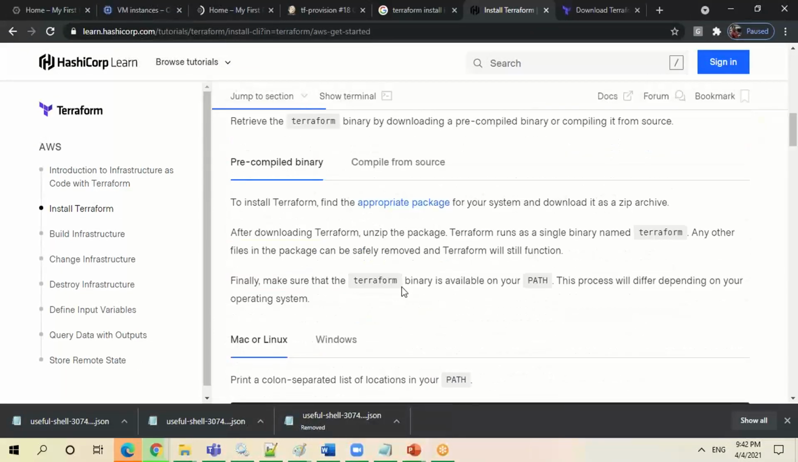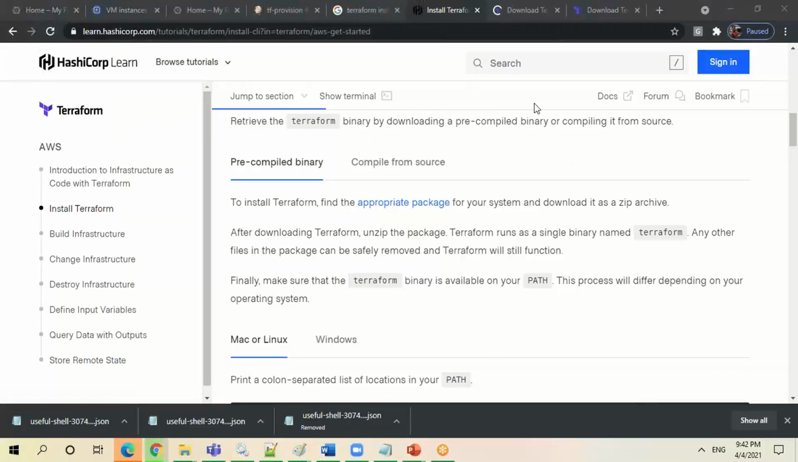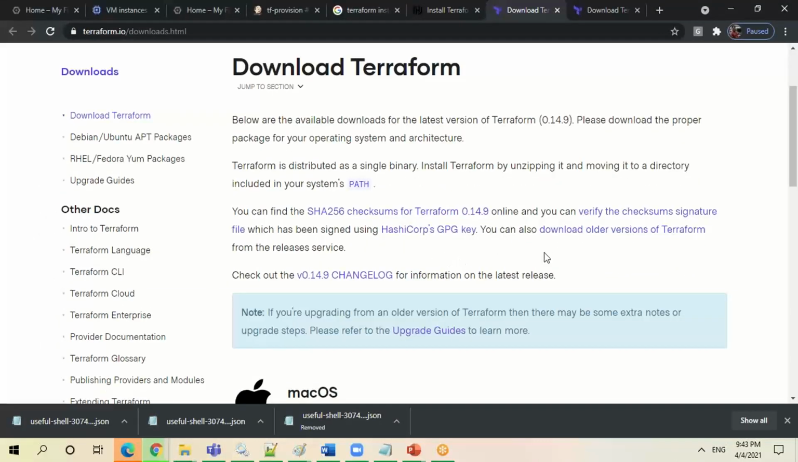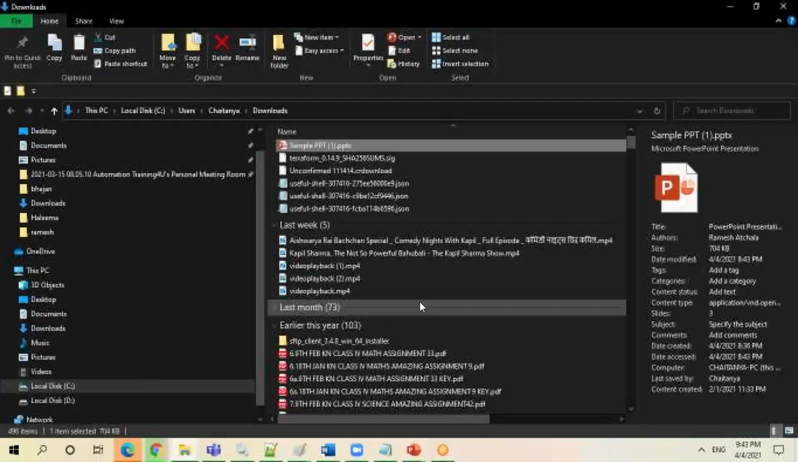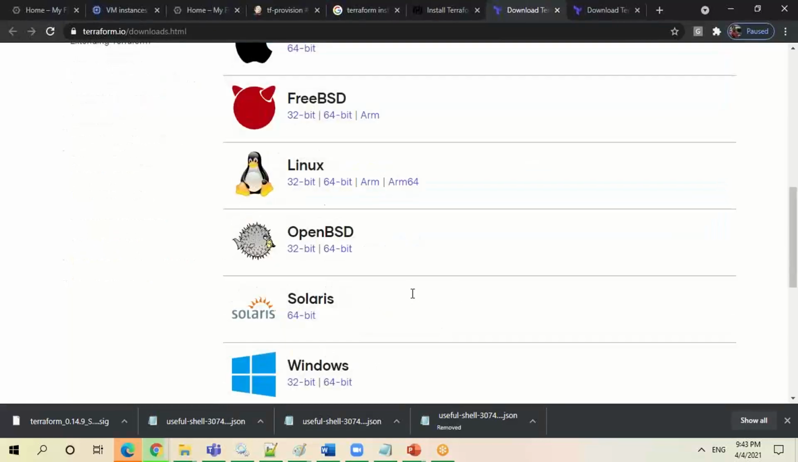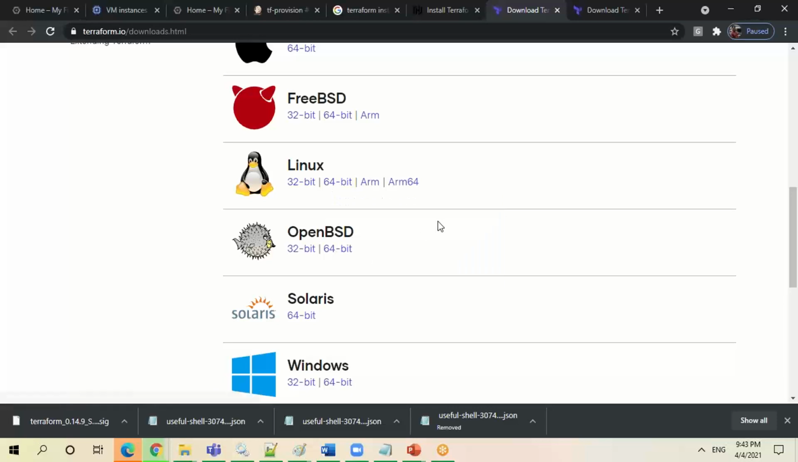So what it is giving, take the appropriate package. These are the packages which you have available. You just check which package you are looking for. You are going with Linux 64-bit, so let me copy the link address.